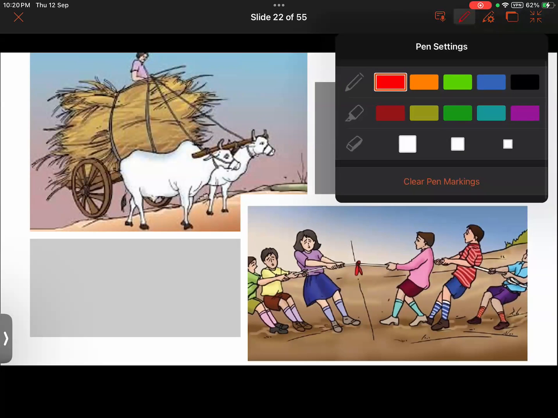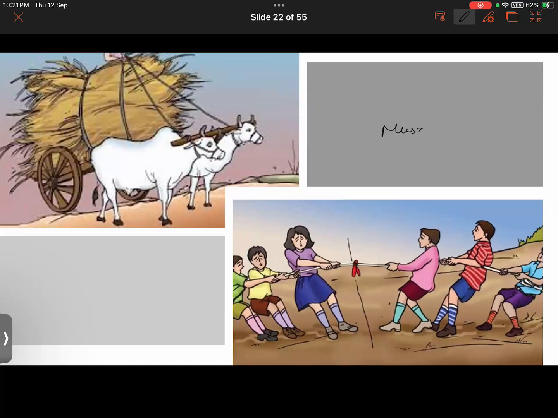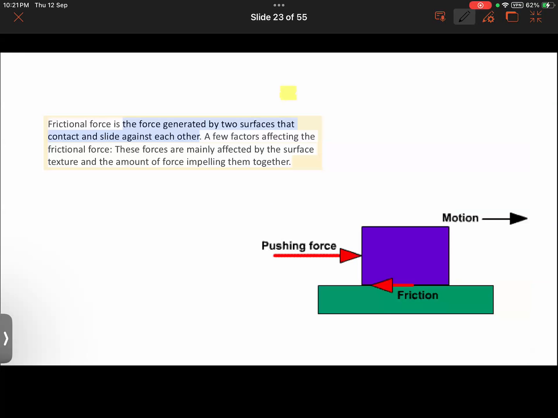Here also, what kind of force is coming into action in this case? Yes. Contact force. It's a contact force. Specifically, it's muscular force. Okay. But at the same time, we see that frictional force will also be coming in here, between the ground and the soles of the shoes. That is one thing.